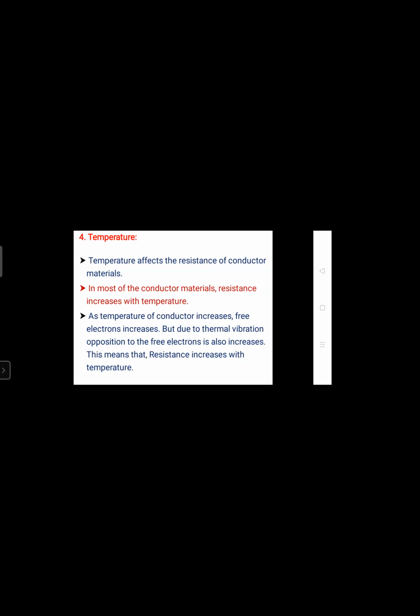For that reason, temperature affects the resistance of conductor material. In most of the conductor material, resistance increases with temperature. So as temperature of conductor increases, free electrons increase, but due to the thermal vibration, opposition to the free electrons also increases. This means that resistance increases with temperature.